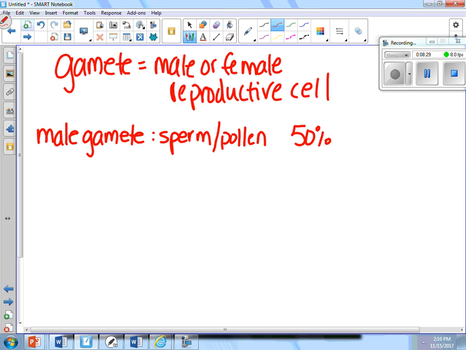The female gamete. What is the female gamete called, Gavina? Male gamete is a sperm. The female gamete is called the... Good job. The organ is the ovary, and you are right, it is called the egg. The egg has what percentage of information in it, James? 50. Good. So you get 50 from your mom and 50 from your dad.